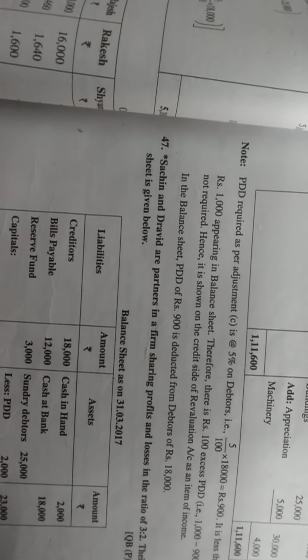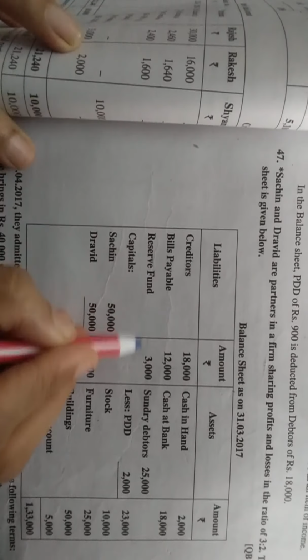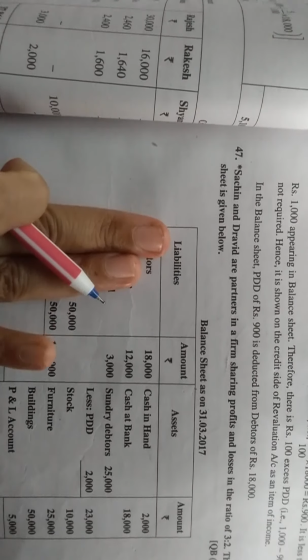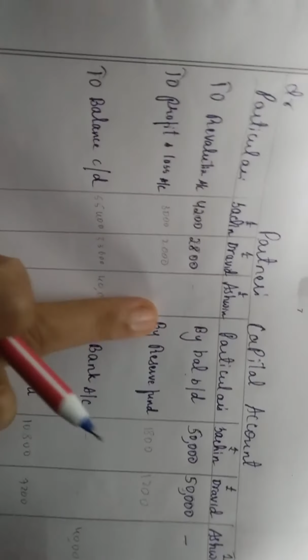Third step is check your balance sheet. Reserve fund, as in the previous problem we have done. Reserve fund, which side is it on? Debit side. So you will write here on the credit side, by reserve fund.